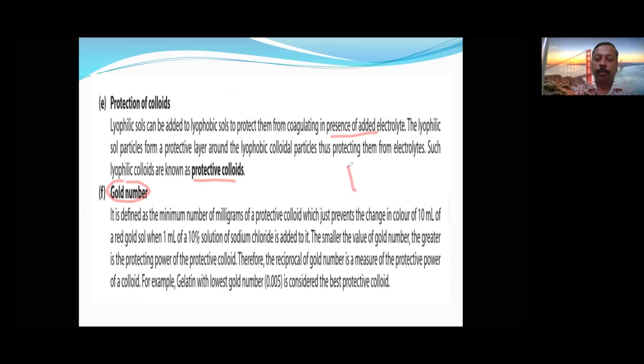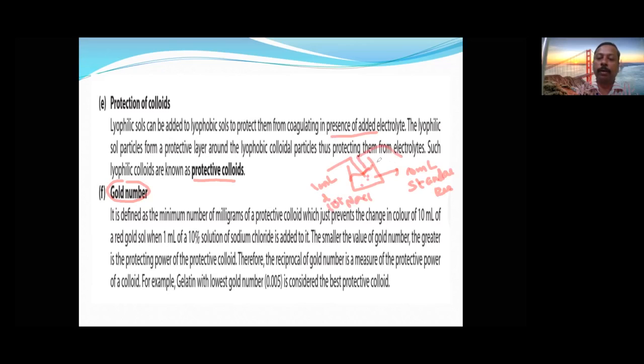In the gold number, we take 10 ml of standard red gold sol, and to this we add 1 ml of 10% NaCl solution. Then there will be coagulation.